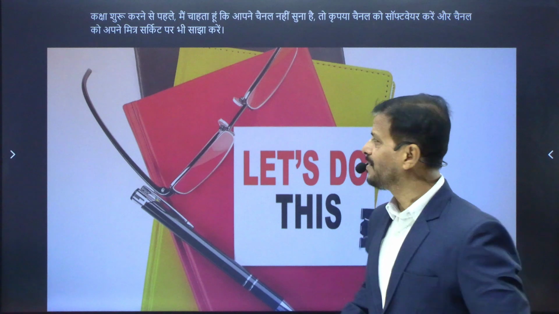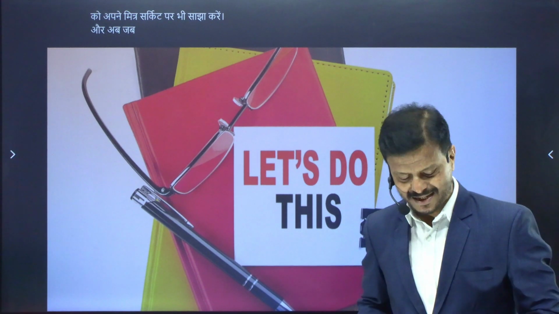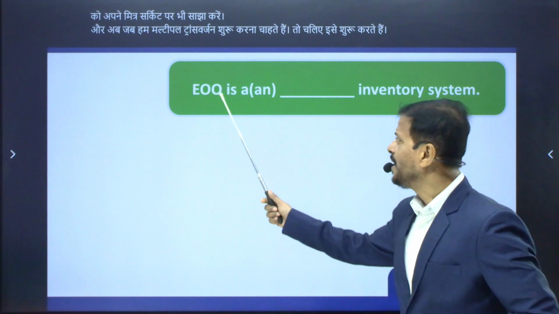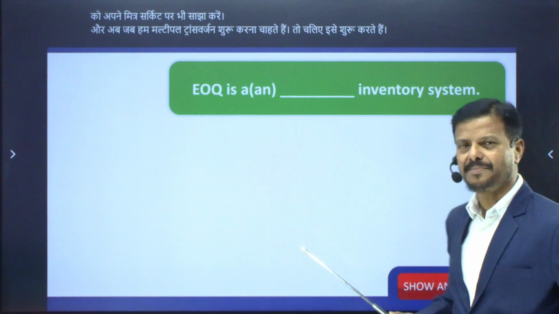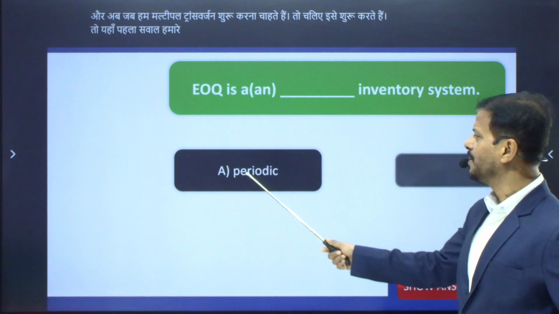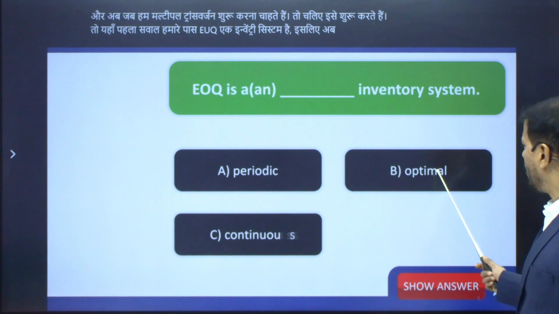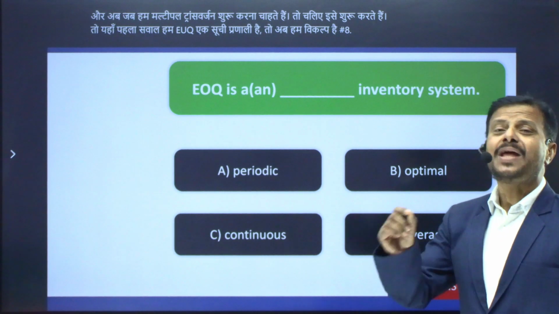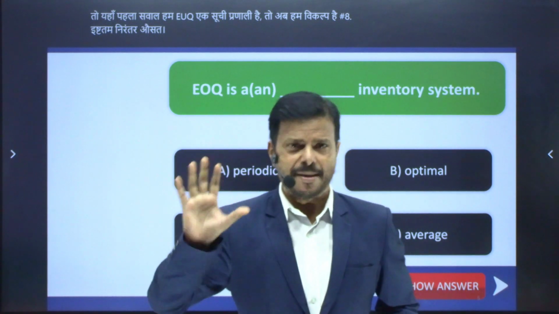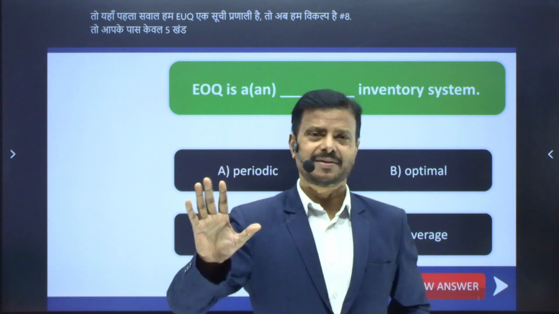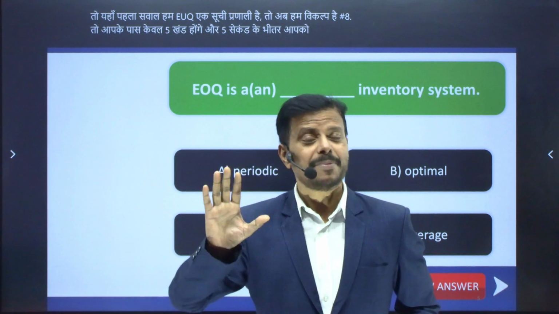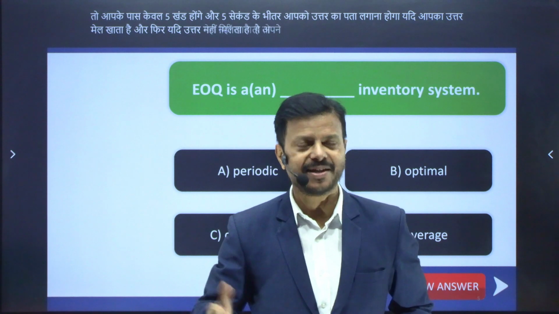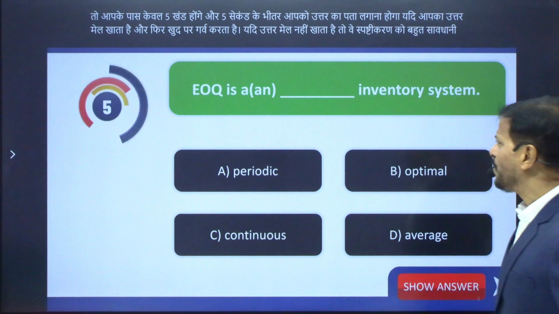And now we want to start the multiple choice questions. So let's start this. Here the first question we have: EOQ is an inventory system. Option A, periodic, optimal, continuous, average. You will have only 5 seconds, and within 5 seconds you have to give your answer. If your answer matches, then be proud of yourself. If the answer doesn't match, then listen to the explanation very carefully. Thank you. So here your time starts right now.